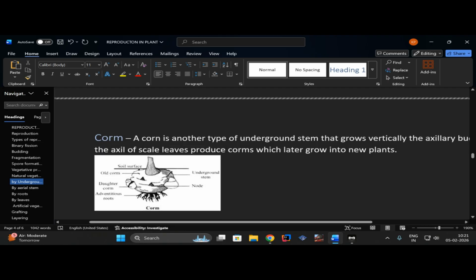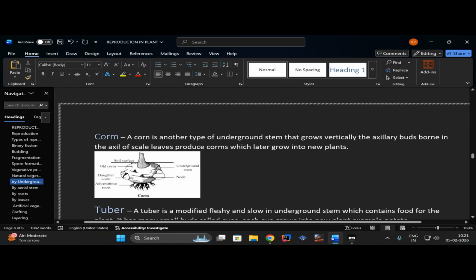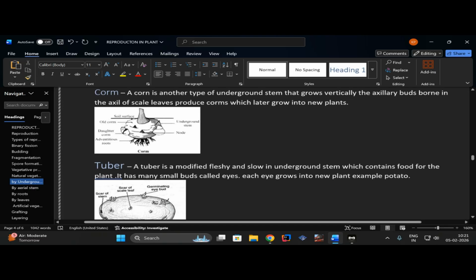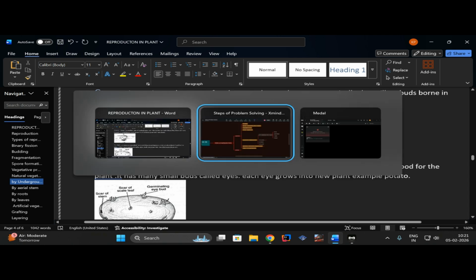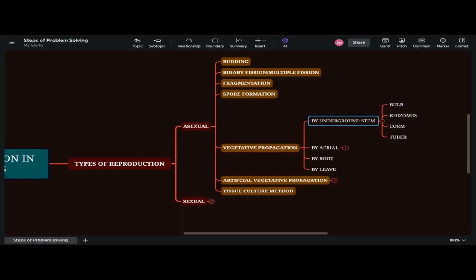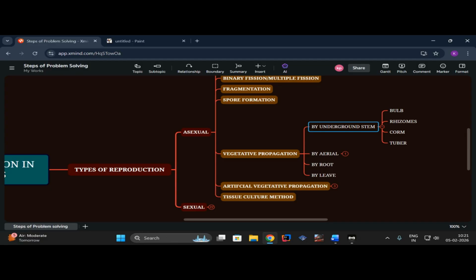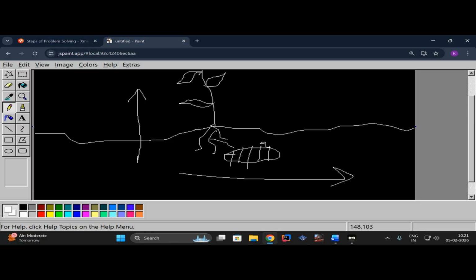Next, let's move on to the corm. A corm is another type of underground stem that grows vertically. The axillary bud borne in the axil of scale leaves produces a corm, which later grows into a new plant. So what does that mean? First, let me show you that picture which I drew before. The most beautiful picture ever. So here you can see our rhizome was growing horizontally. Let me denote it with H.